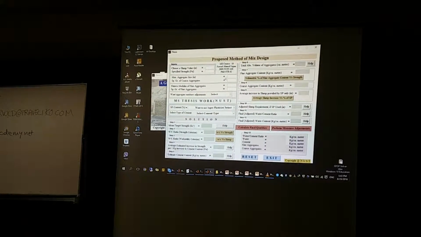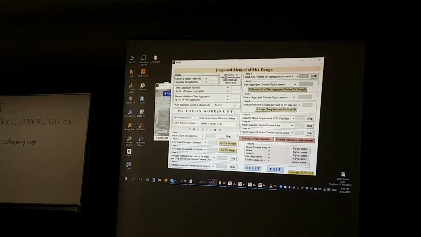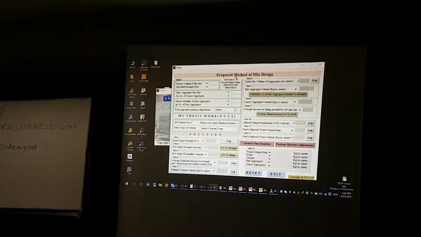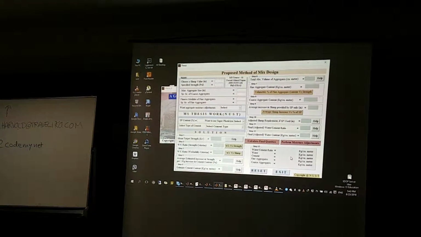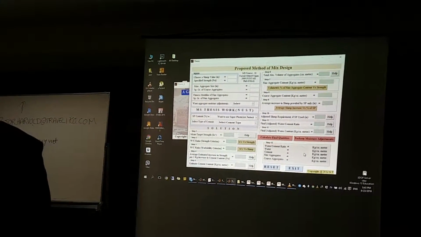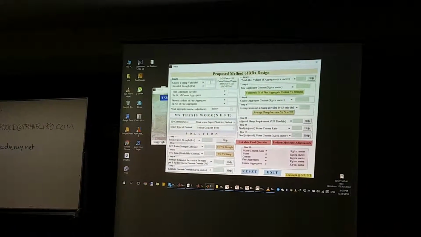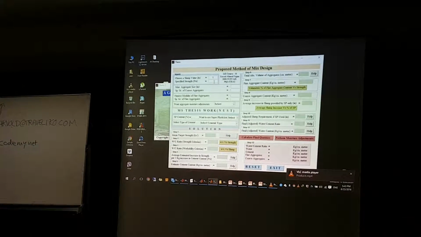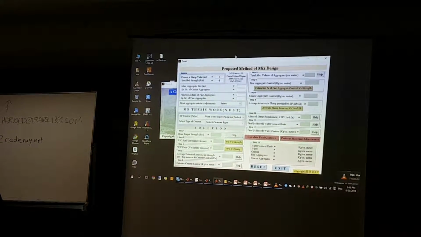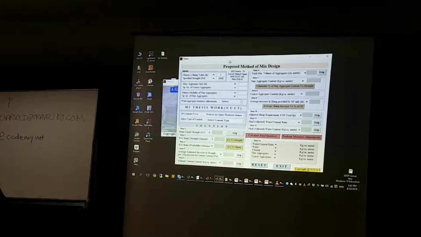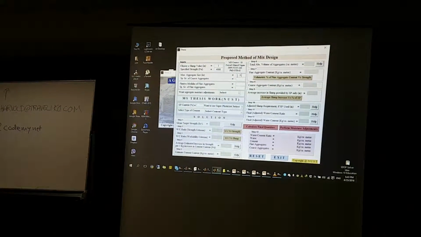So you just put in these 3-4 numbers, which are the inputs: f'c, slump value, and so on, and then you can get some final quantities. So I just quickly put in 2-3 numbers and show you the final quantities. For example, the slump value required is, let's say, 1 inch. Sorry for the US customary units, we use those in Pakistan. And 4000 psi is the required strength. And maximum aggregate size, let's say 0.5 inch.